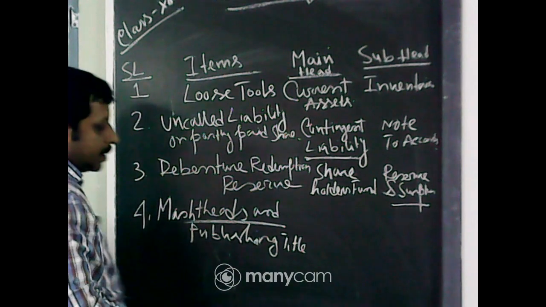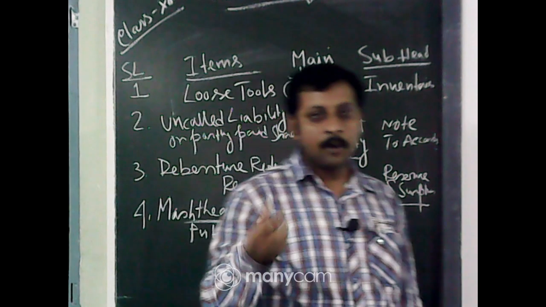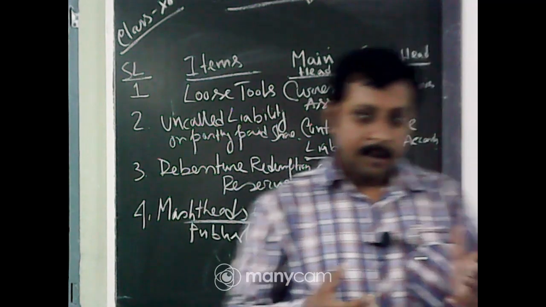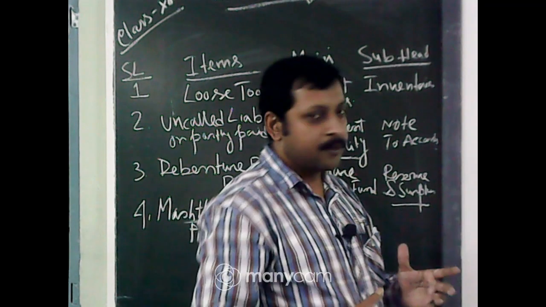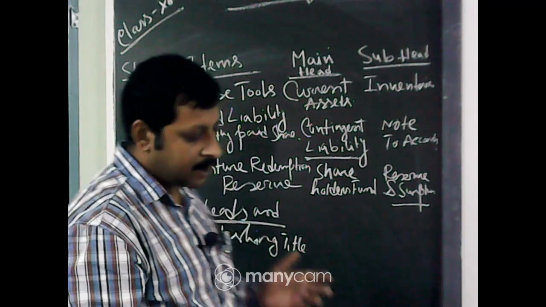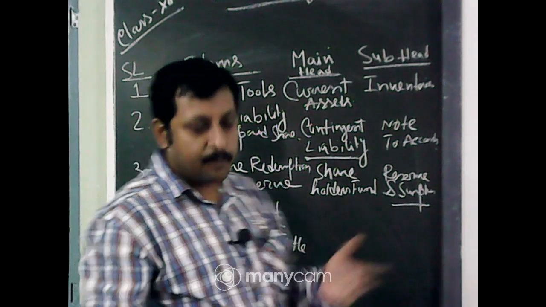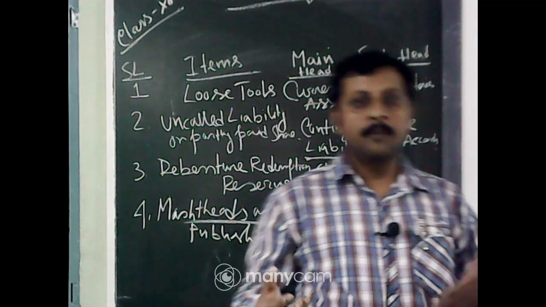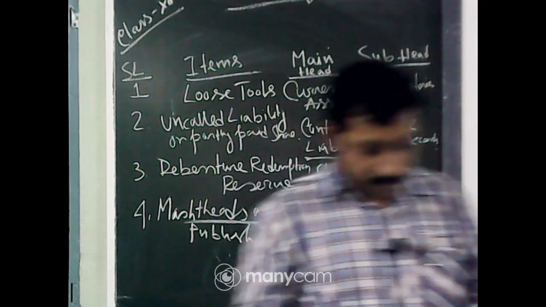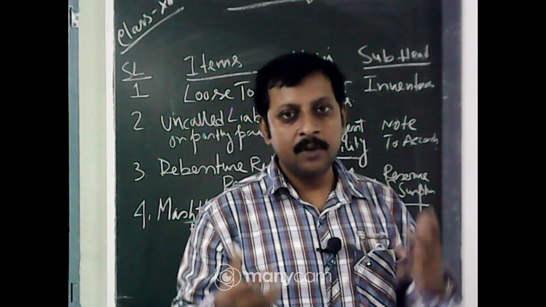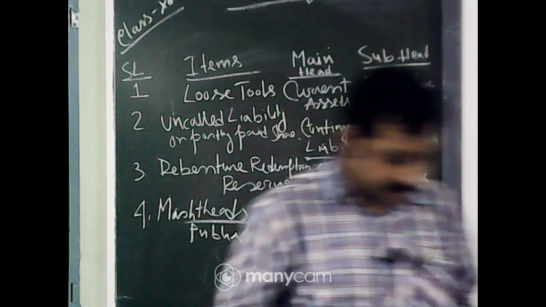Masthead actually means some company's name or goodwill, the brand name you are using, that is called masthead, and publishing title, that is what you publish. Suppose the brand name of the Reliance company's phone is Reliance Jio. Jio is a brand name, so that is called masthead.